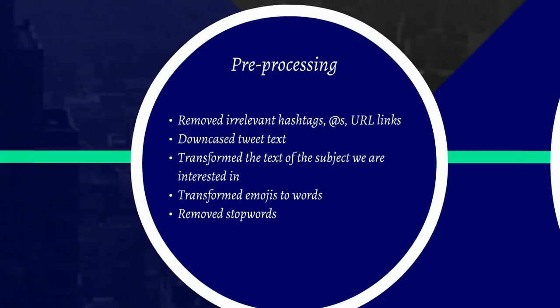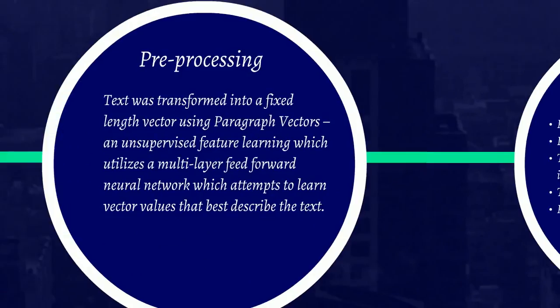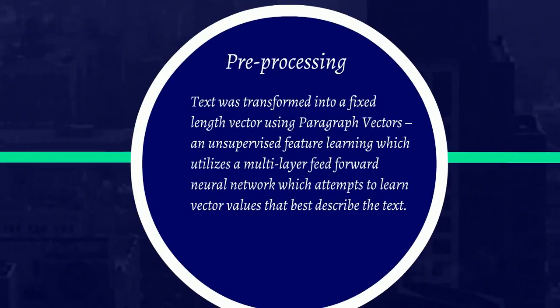For the pre-processing, we removed irrelevant hashtags, ads, URL links, downcased tweet text, transformed the text of the subject we're interested in, transformed emojis to words, and removed stop words. Text was transformed into a fixed length vector using paragraph vectors, and unsupervised feature learning, which utilizes a multi-layer feed-forward neural network which attempts to learn vector values that best describe the text.